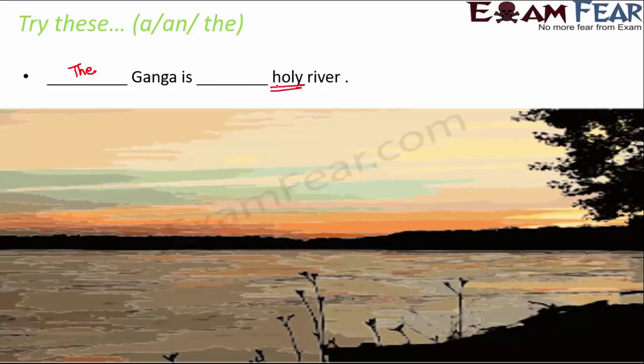So holy starts with H, which is a consonant. Sound wise also it is holy, ho, it starts with H. So this will be a. The Ganga is a holy river. So I think it's pretty simple. Once you know the basic set of rules where you have to use a, an and the, I think it's very easy for you.